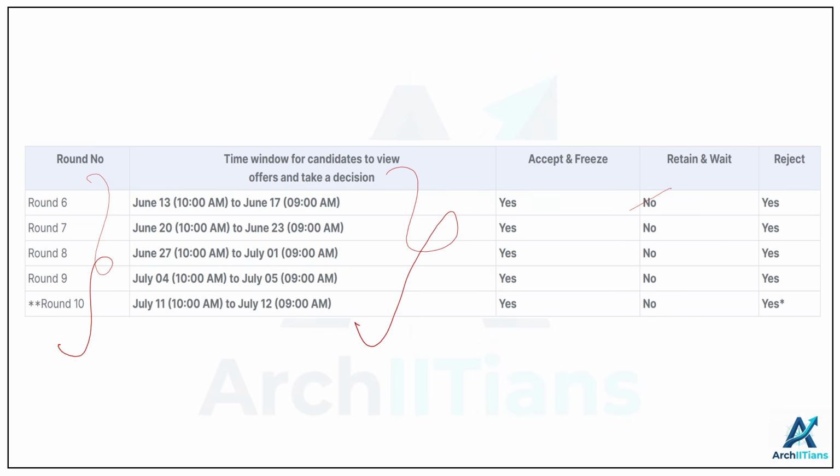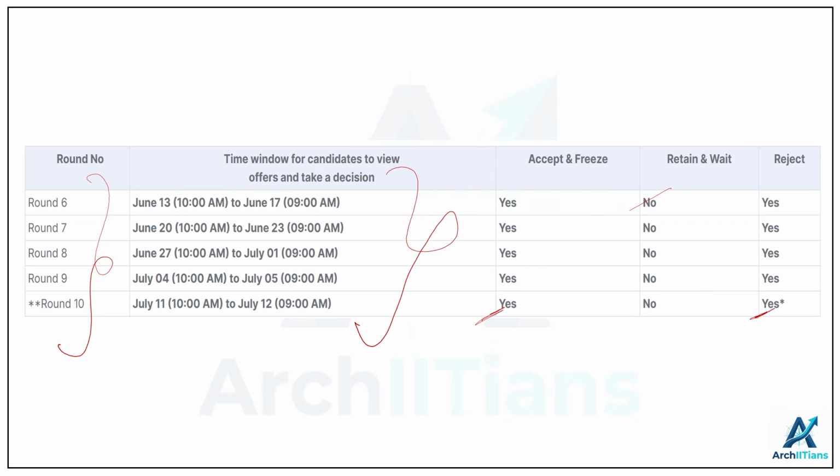You just have to accept that offer, or you have to reject that offer. This is basically done to get more students and fill maximum seats possible, so that seats are filled and maximum students get opportunity. An important thing to note here is that any offer you reject in a given round will not be extended to you again in the later rounds. If you choose to retain or wait, or reject and wait, you may still be considered for your higher preference if you have any in the later rounds.